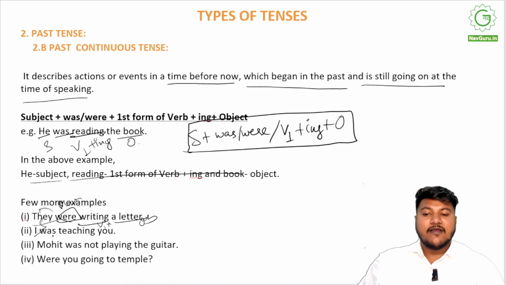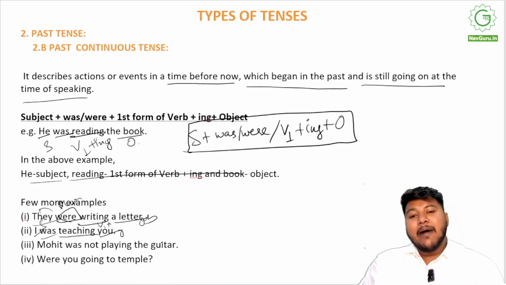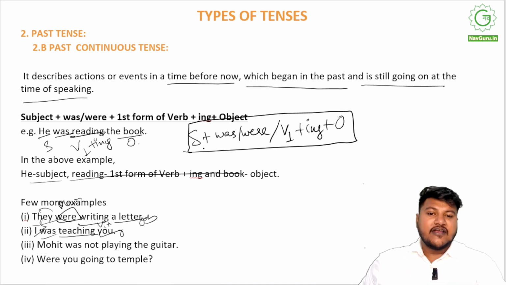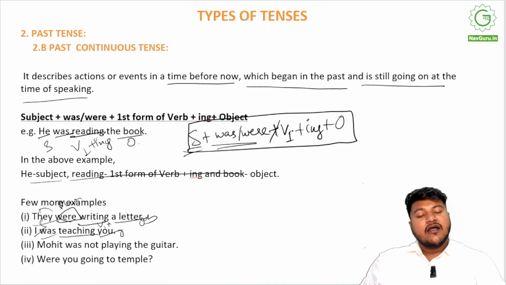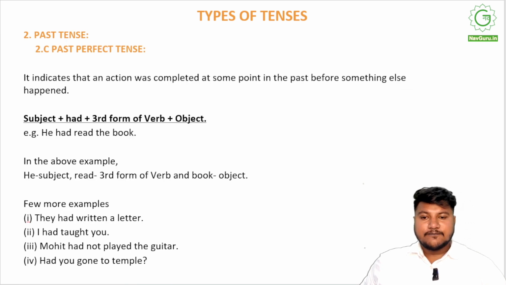I was teaching you. I'm the subject. Was teaching, v1 plus ing. You are the object. Mohit was not playing the guitar. Why are you going to the temple? All these cases are past continuous tense, and they'll always be structured as subject plus was/were. If it is a singular subject, then was would be used. If it's plural, we'll use were. Subject plus was/were plus first form of verb plus ing, that is playing, eating, giving, running, plus object, right? This is how you write past continuous tense.